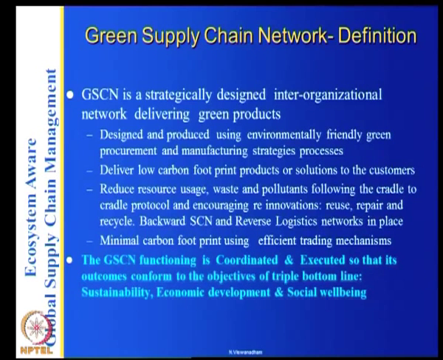But the important thing is you follow two points. First one is the cradle to cradle protocol in your design, manufacturing, distribution, etc., and also in the reverse logistics. The second one is the trading. So you can use both.